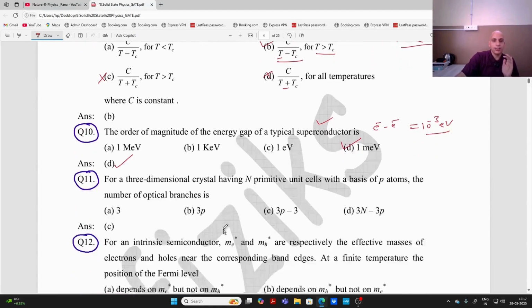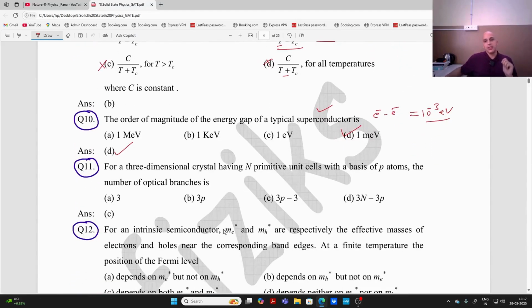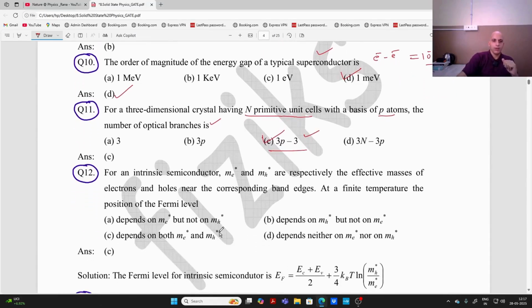Now the next question is, for a three-dimensional crystal having n primitive unit cells with a basis of p atoms. Although this question has not been covered, you have to remember that in this situation, the number of optical branches is linked with the number of atoms in the basis by this formula, 3p minus 3, right? Now, I am going to the next question.